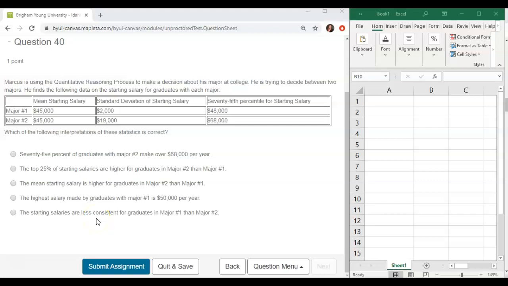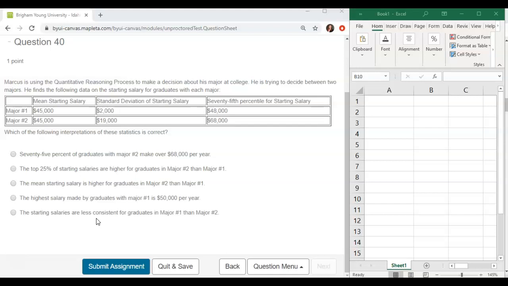Unit 1 Review, question number 40. Marcus is using the quantitative reasoning process to make a decision about his major at college. He is trying to decide between two majors. He finds the following data on the starting salary for graduates with each major.